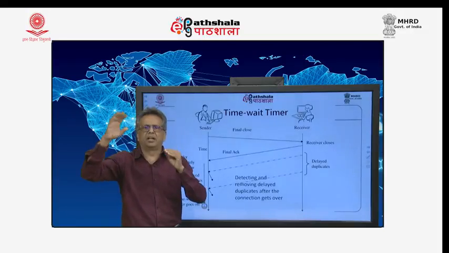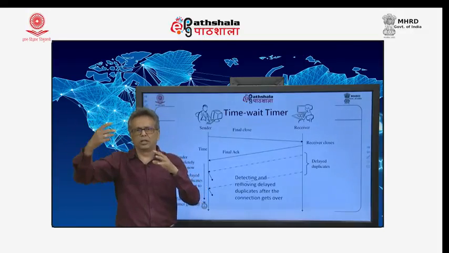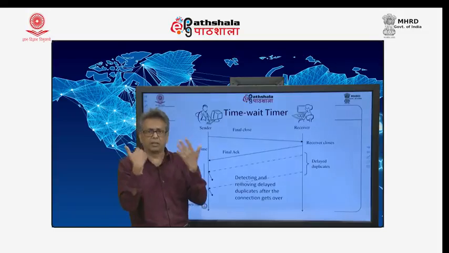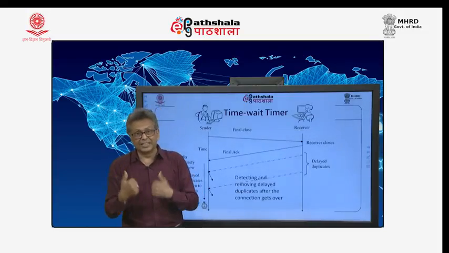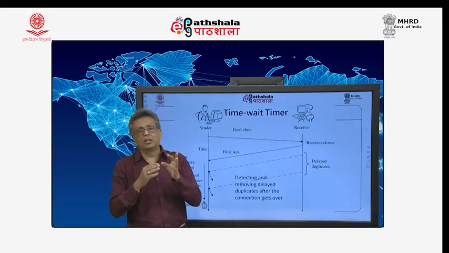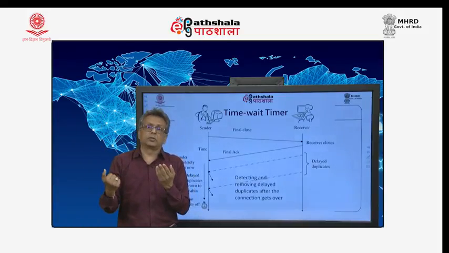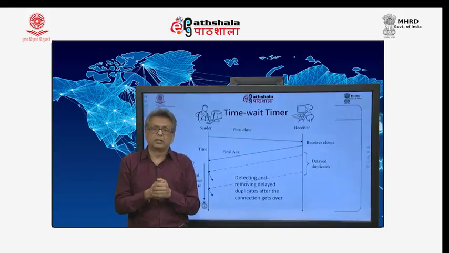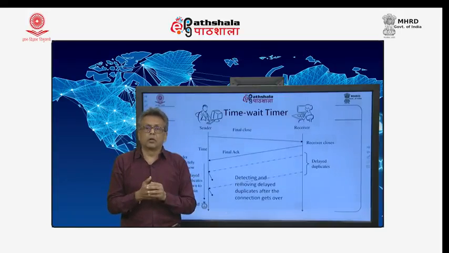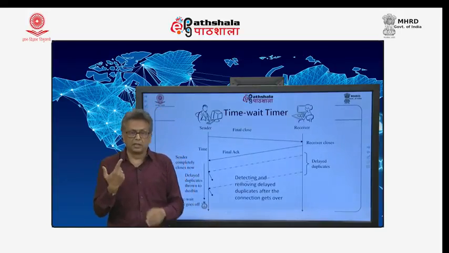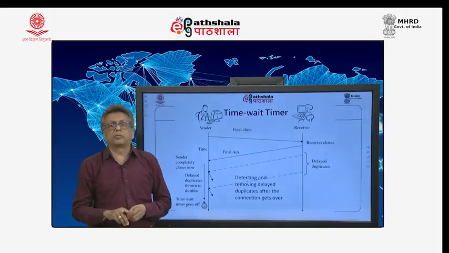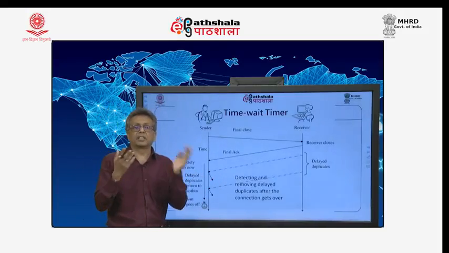Whenever a segment is sent and it is roaming around in the network and not received at the receiver, the sender may send one more, which is received at the receiver, and it will accept that. But then something which is roaming around pops up after a later period, and the connection is already closed. That particular segment may seriously hamper the performance of TCP,